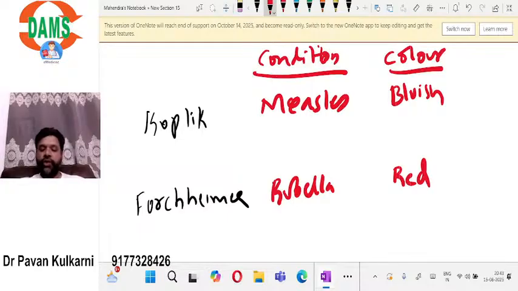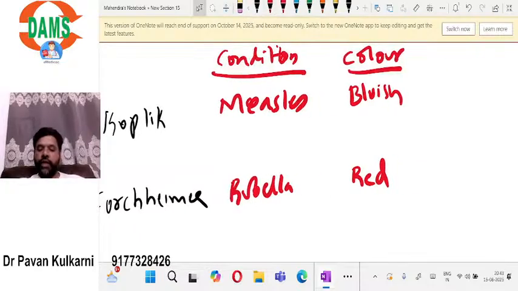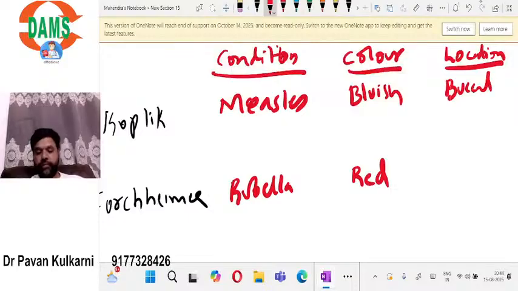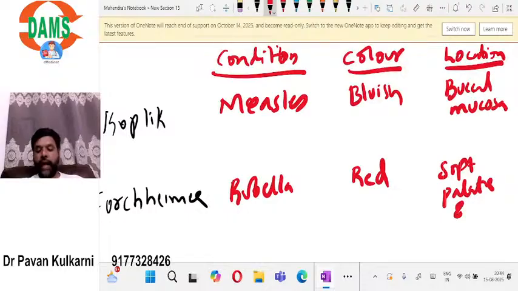What is the location? The location of Koplik spots is typically the buccal mucosa. Hemorrh spots are seen on the soft palate and the uvula.